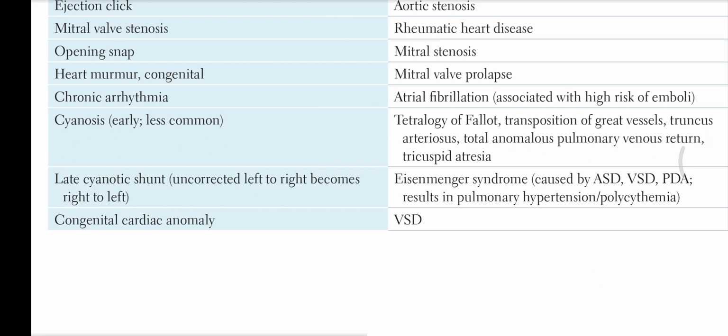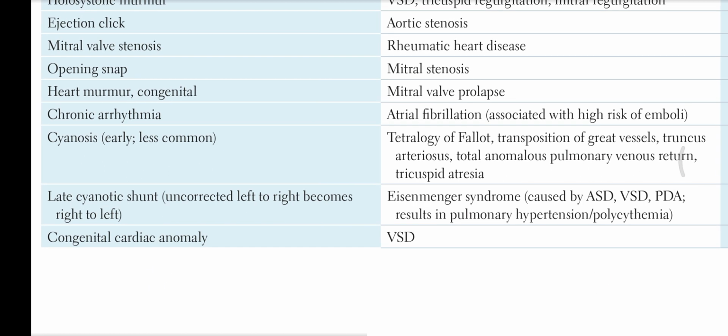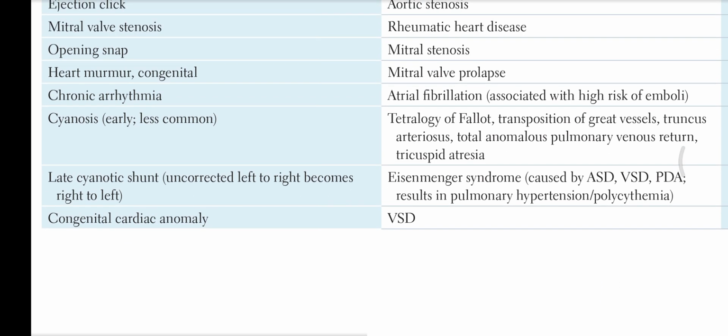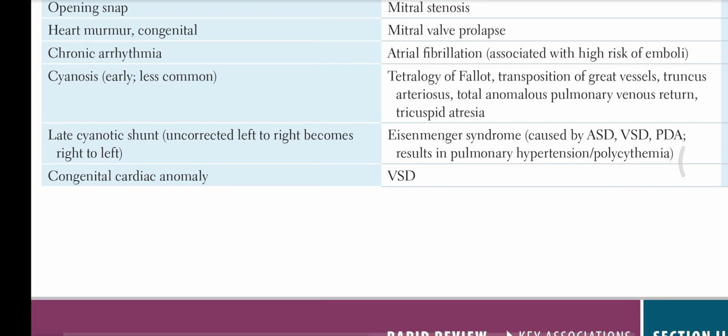Early cyanosis, which is less common, is due to the 5 T's: tetralogy of Fallot, transposition of great vessels, truncus arteriosus, total anomalous pulmonary venous return, tricuspid atresia. Late cyanotic shunt, uncorrected left to right becoming right to left, is associated with Eisenmenger syndrome.